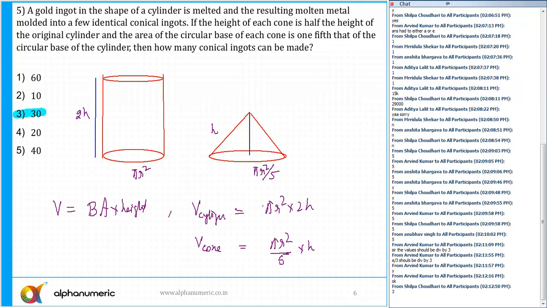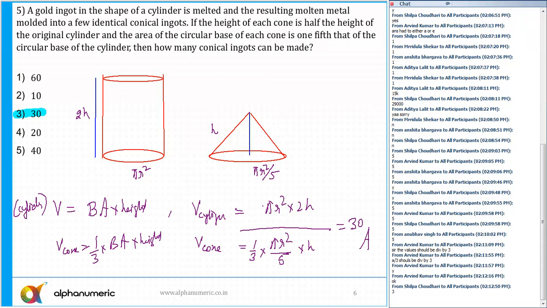Okay, the volume of a cone is 1 by 3 into base area into height. That is for the cone, and the volume of a cylinder is base area into height. Let me write it down quickly. So now divide these two and you can find out. If you divide these two, the answer comes out to be 30, and this is the answer.